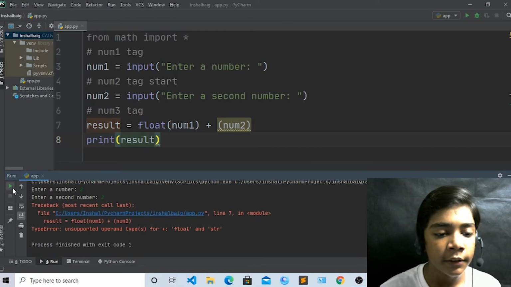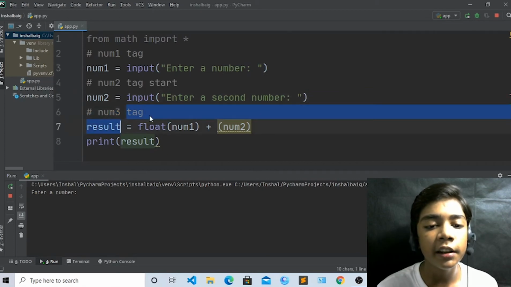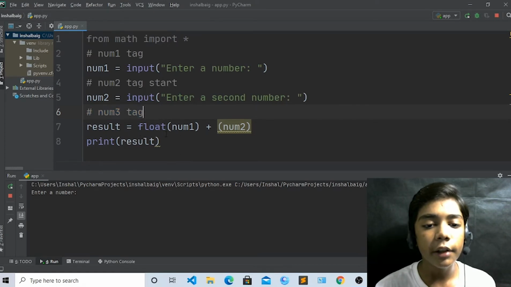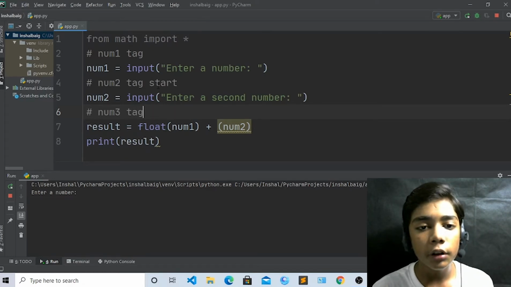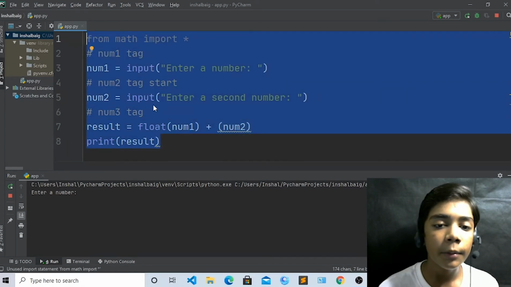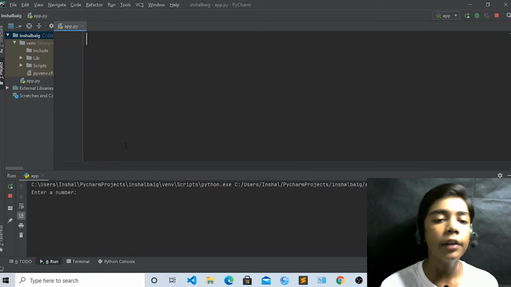Okay, you can see, so this is a remember tag, comments. From this you can remember anything you want, if you are making a project or any small thing also. But comments are not used for useless things. If you are making just one print tag, comments will not be used. I am only using them for showing you. So now we will start with our second topic.